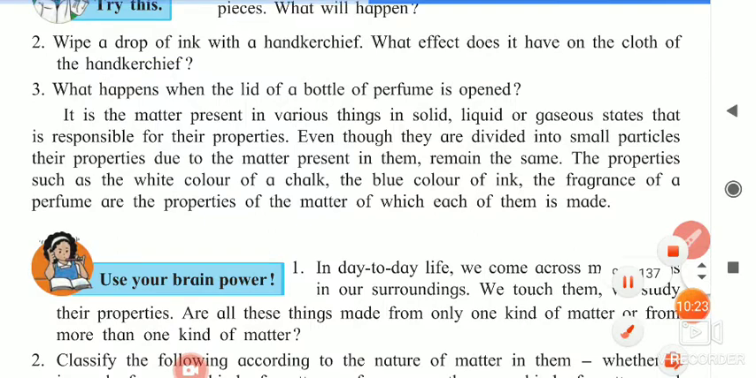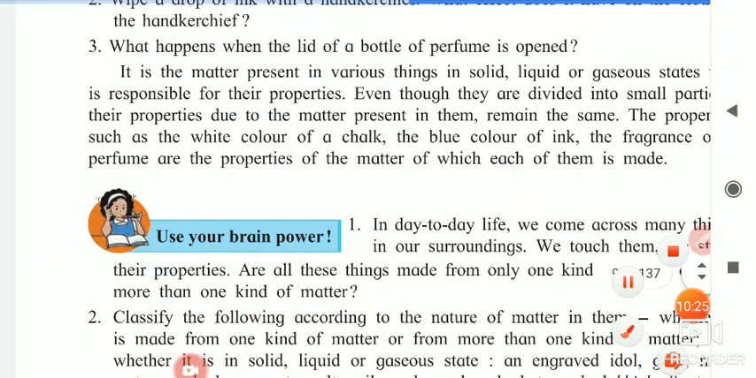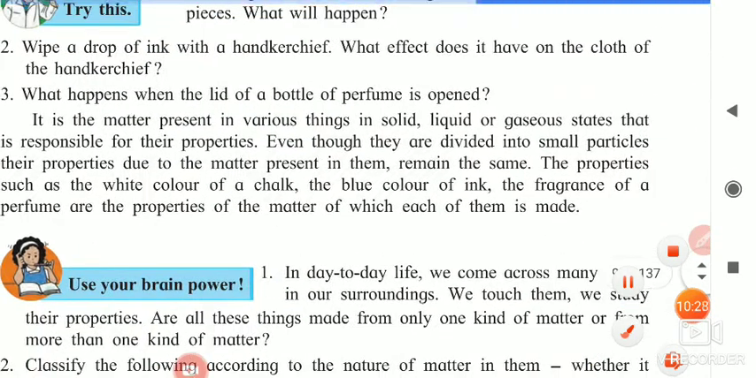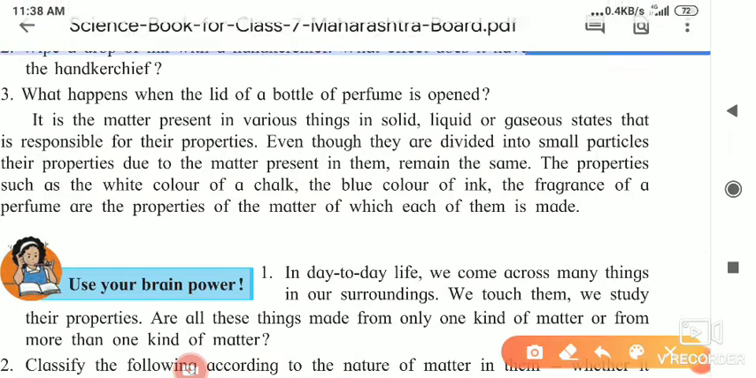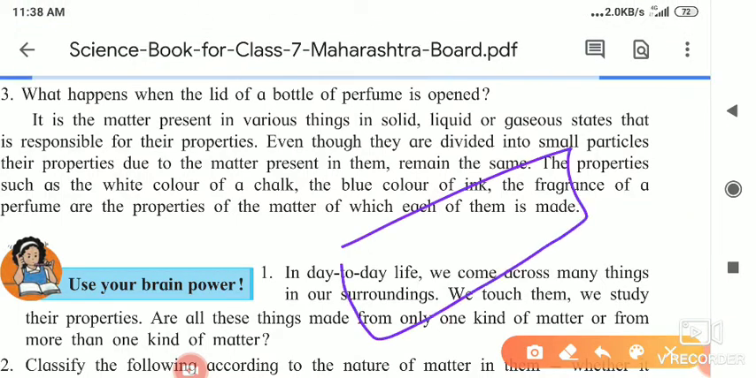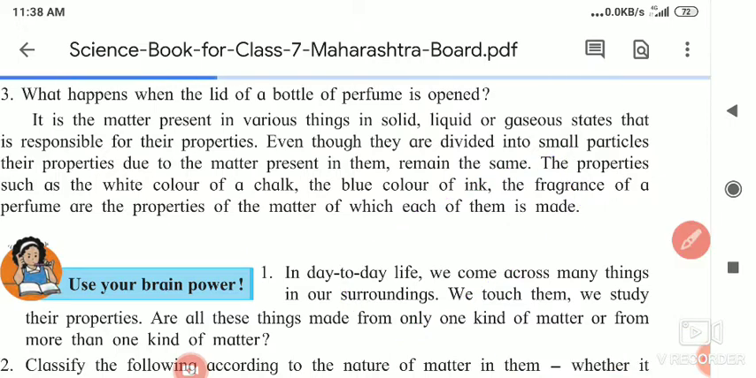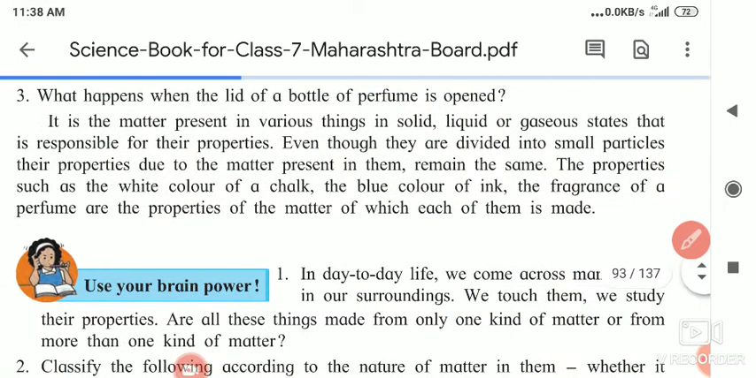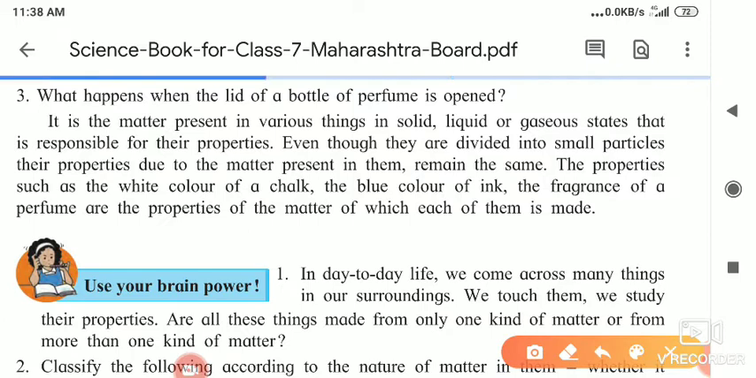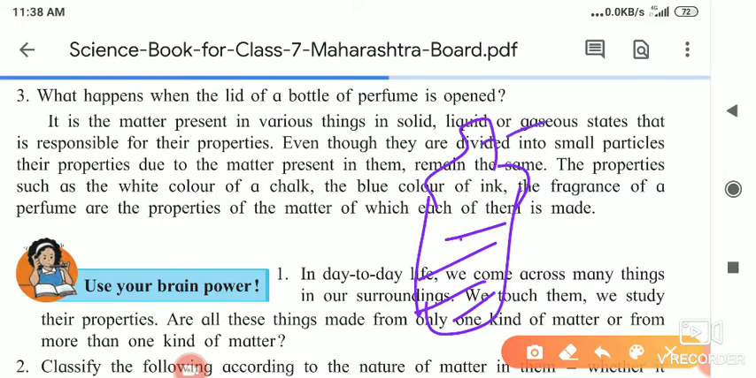Even though they are divided into small particles, their properties due to the matter present in them remain the same. If you see the whole chalk's properties and you take a small particle, its properties are also the same. Otherwise, if you see the example of a perfume bottle, the properties of the perfume present in the bottle are the same as the particles present inside that perfume.